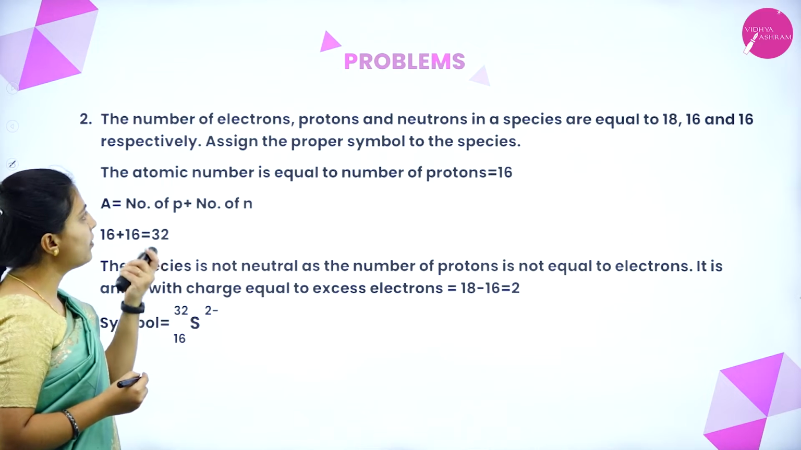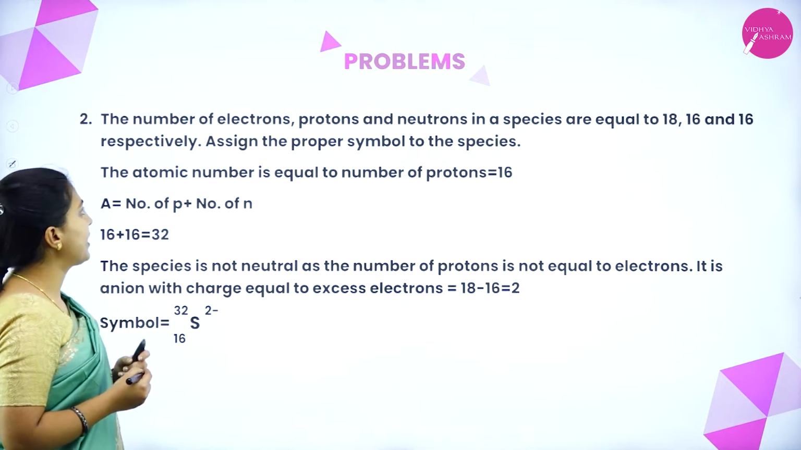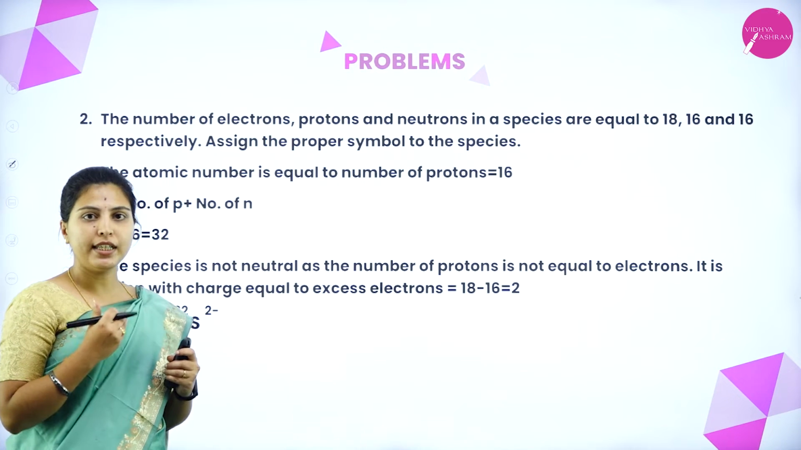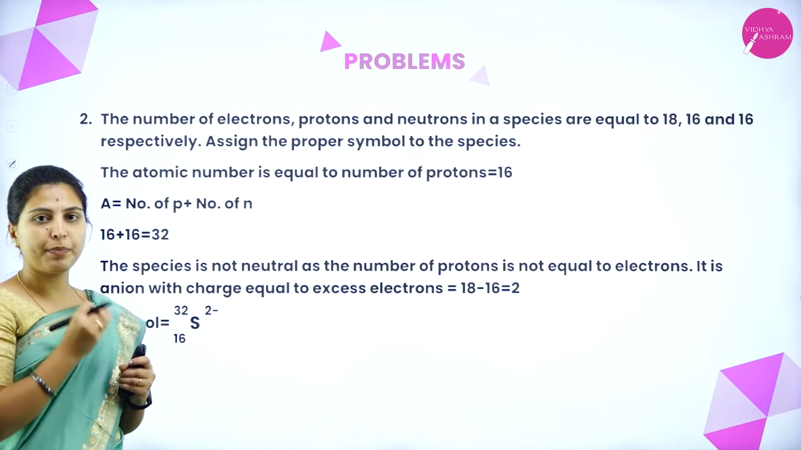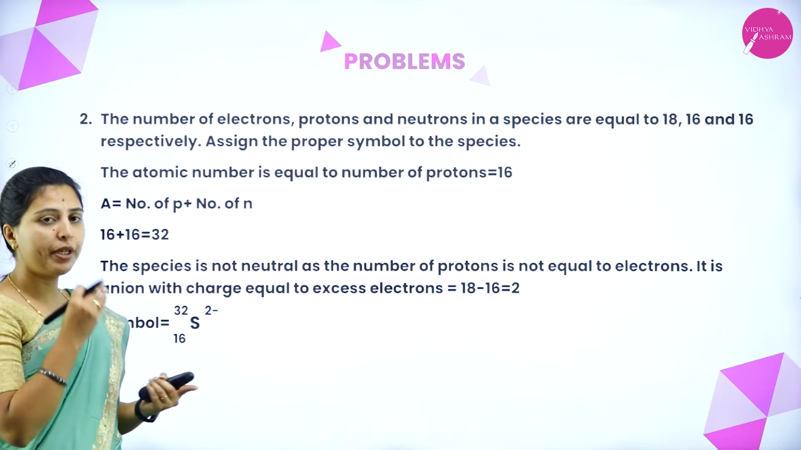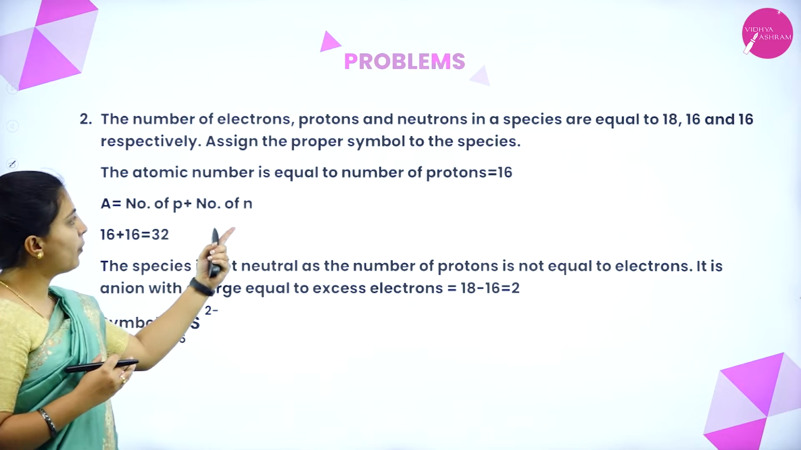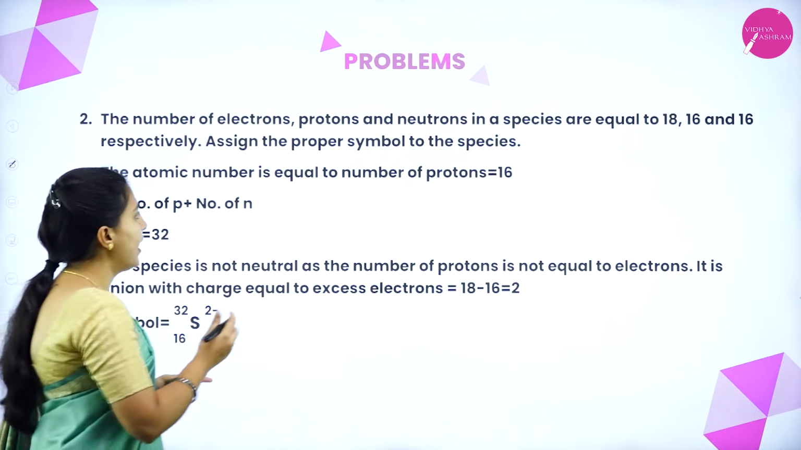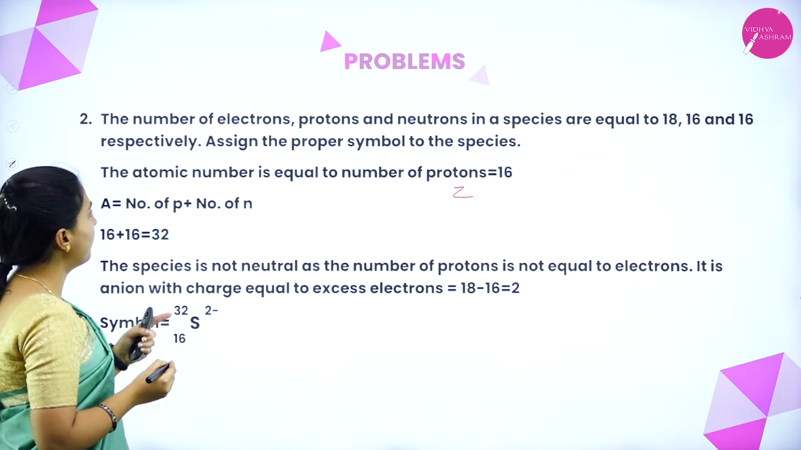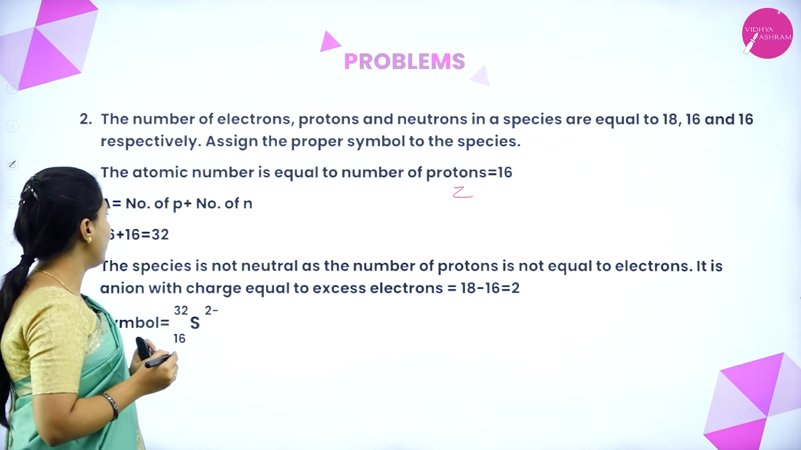The number of electrons, protons and neutrons in a species are equal to 18, 16 and 16 respectively. Assign the proper symbol to the species. Here they have given the numbers. We have to write the respective atom for the given numbers, and these numbers should be balanced for that atom. The atomic number is equal to the number of protons. We know that Z is the atomic number, that is equal to 16. And atomic mass number is number of protons plus number of neutrons.